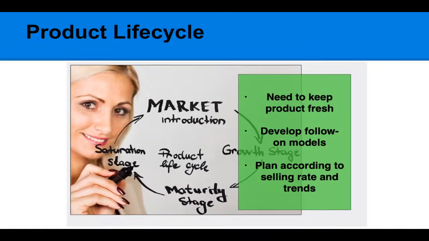In the product life cycle, this is how the process is done in production, and how you need to take care of the product flow.